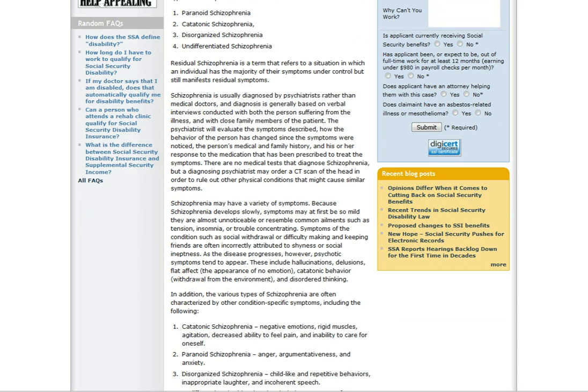Schizophrenia is usually diagnosed by psychiatrists rather than medical doctors, and diagnosis is generally based on verbal interviews conducted with both the person suffering from the illness and with close family members of the patient. The psychiatrist will evaluate the symptoms described, how the behavior of the person has changed since the symptoms were noticed, the person's medical and family history, and his or her response to the medication that has been prescribed to treat the symptoms. There are no medical tests that diagnose schizophrenia, but a diagnosing psychiatrist may order a CT scan of the head in order to rule out other physical conditions that might cause similar symptoms.